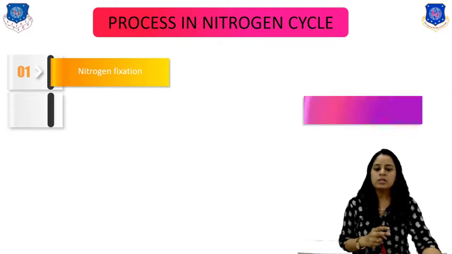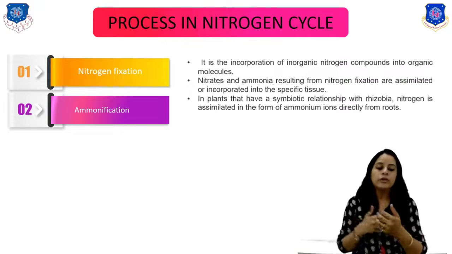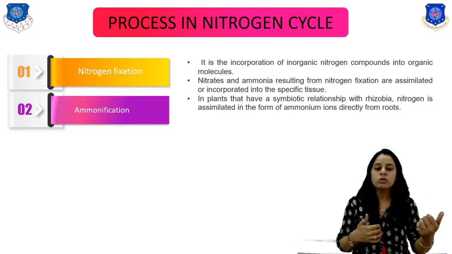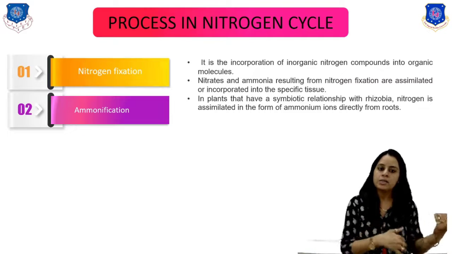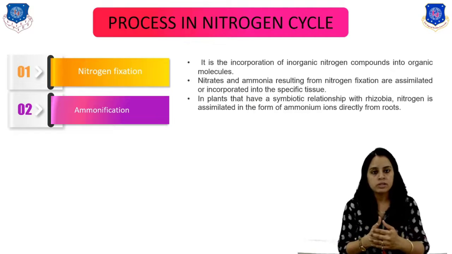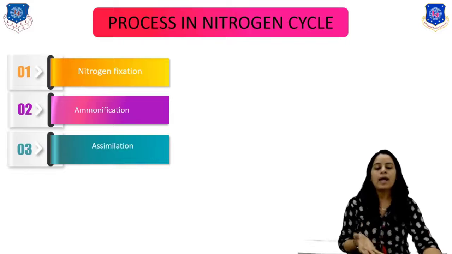The second process is called ammonification. It means that the nitrogen compounds like ammonia and ammonium are converted into other compounds of nitrogen like nitrates and nitrites with the help of the bacteria called Nitrosomonas, right? Now the third process is called assimilation.